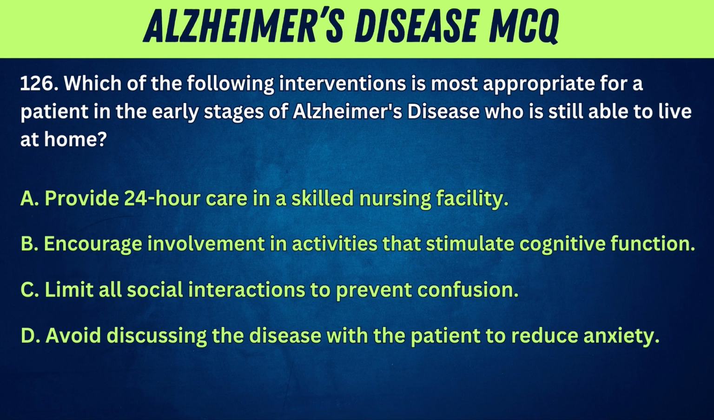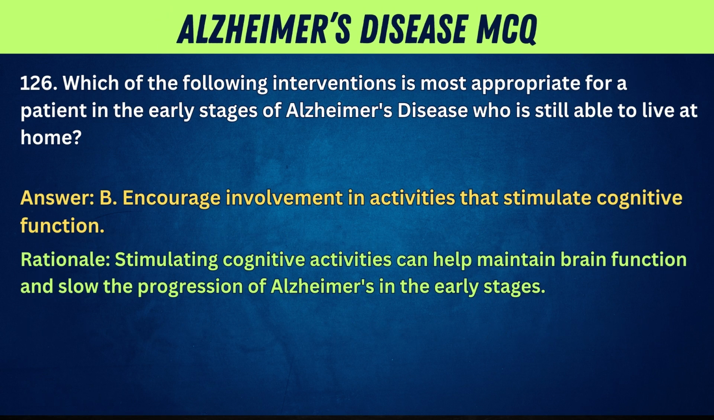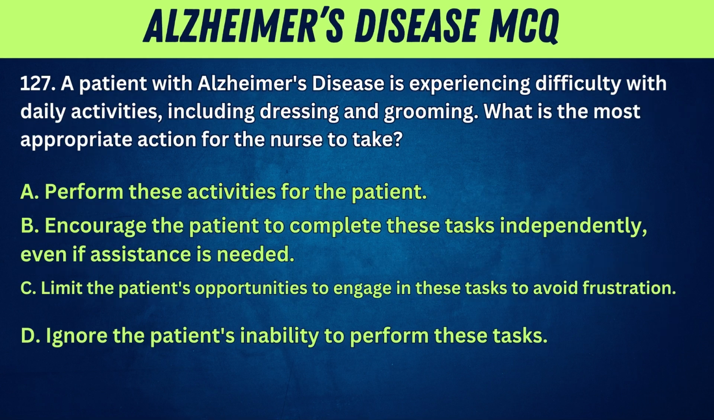126. Which of the following interventions is most appropriate for a patient in the early stages of Alzheimer's disease who is still able to live at home? A. Provide 24-hour care in a skilled nursing facility. B. Encourage involvement in activities that stimulate cognitive function. C. Limit all social interactions to prevent confusion. D. Avoid discussing the disease with the patient to reduce anxiety. Answer. B. Encourage involvement in activities that stimulate cognitive function. Rationale. Stimulating cognitive activities can help maintain brain function and slow the progression of Alzheimer's in the early stages.